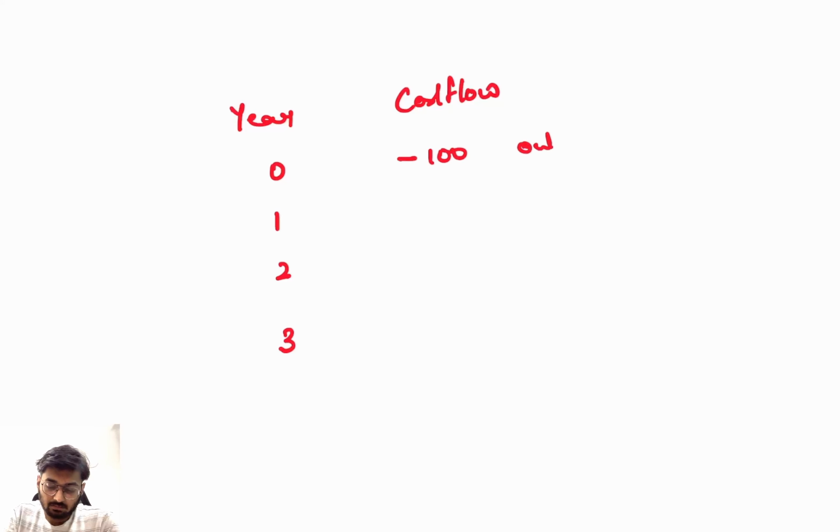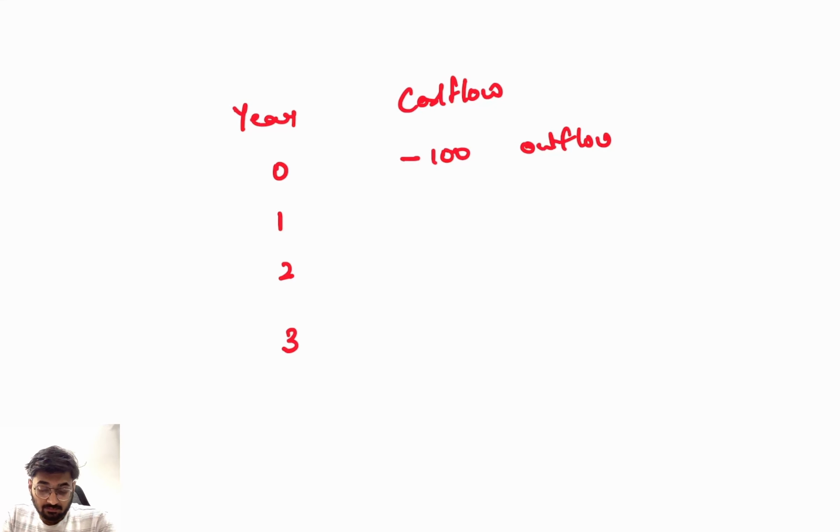That means this is your outflow today. From the first year you have started generating cash inflow. Money has started coming to you. In the first year, growing at a very slow pace, $25. Business has increased, $50. Business has increased a lot, $75.